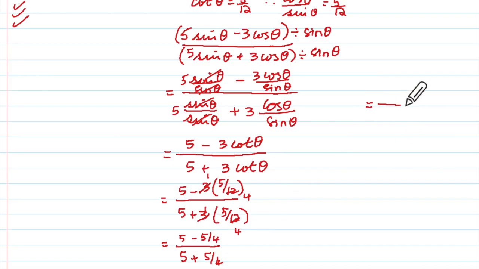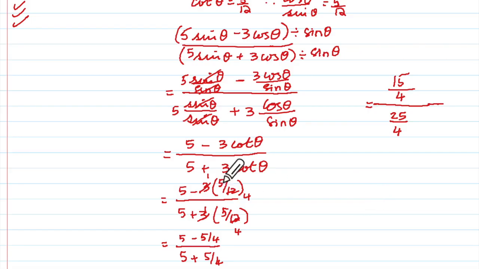In the numerator, I will take LCM 4 and I'll get 4 5s 20 minus 5 means 15, correct? Can you see this numerator denominator line is longer? Now here 4 as the LCM and 20 plus 5 means, are you with me?